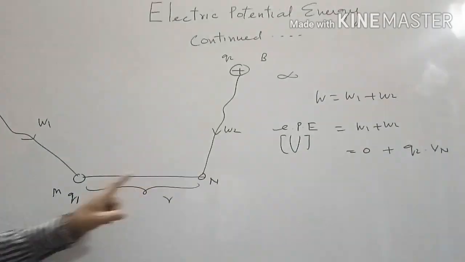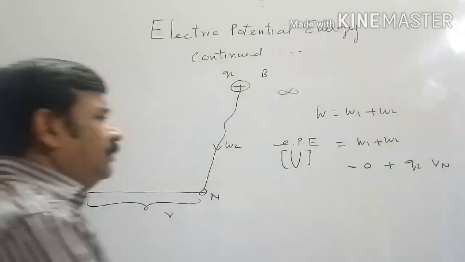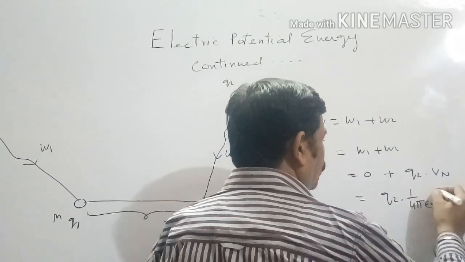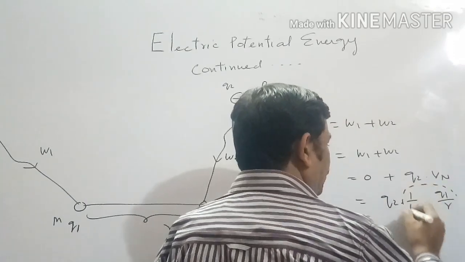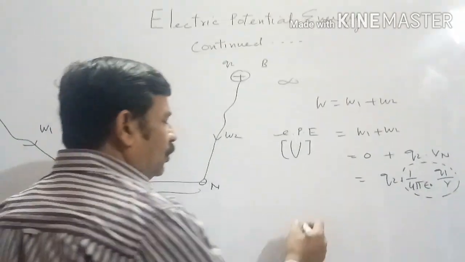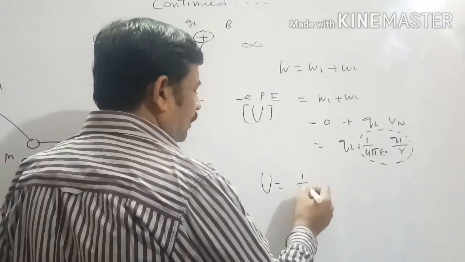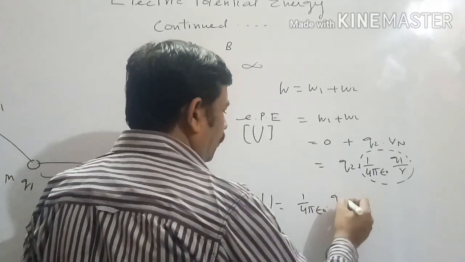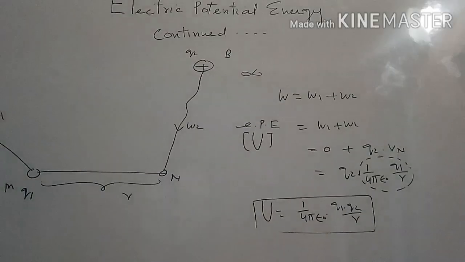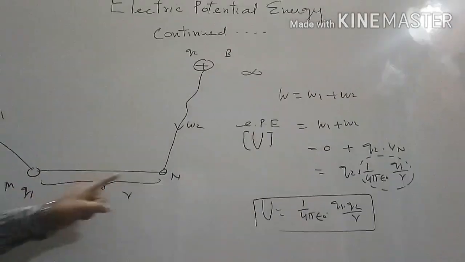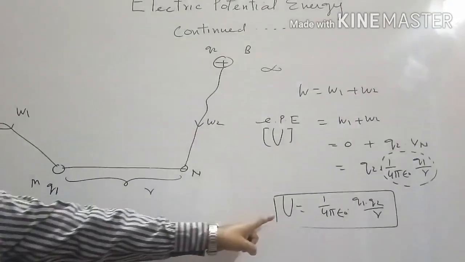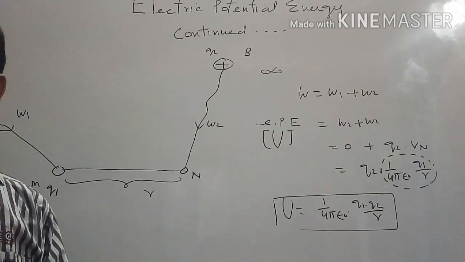Now at this point, the charged body Q1 will develop some potential, 1 upon 4 pi epsilon naught Q1 by R. This is the potential developed by charged body of charge Q1 at a distance R. So the total potential energy of the system will be 1 upon 4 pi epsilon naught Q1 Q2 by R. What are Q1 and Q2? Charges which are to be shifted, and R is the separation between them when they are forming a system. So this is the expression for electric potential energy of the system.